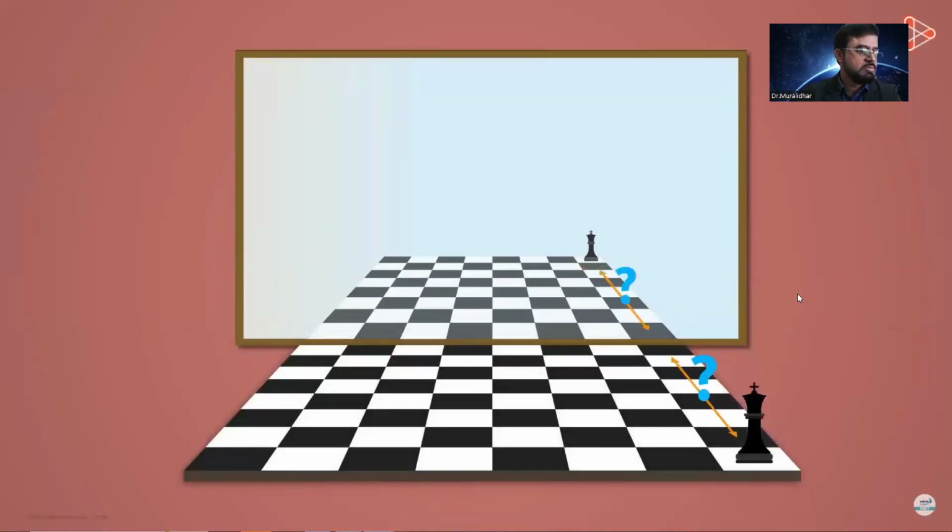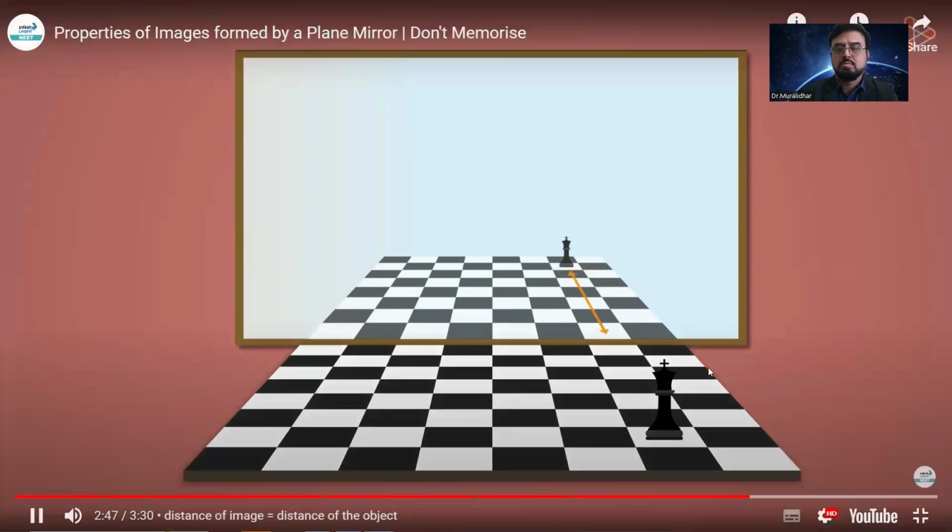Are they both at the same distance from the mirror? Well, you can count the number of squares in front of each. For the object, there are 7 squares in front and the same for its image as well. You can move this king anywhere on the chessboard and find out if its image is always at the same distance from the mirror as the king is.